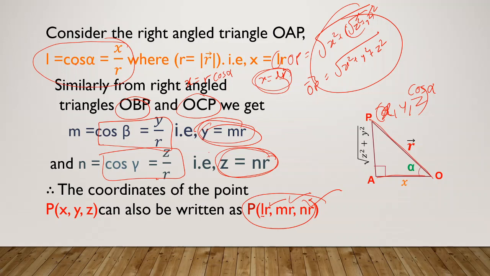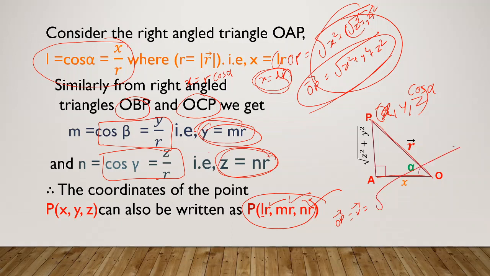So dear students, how did we get root of l square plus m square plus n square is equal to 1? That's the doubt in your mind. We know that vector OP, which is vector r, is root of x square plus y square plus z square.